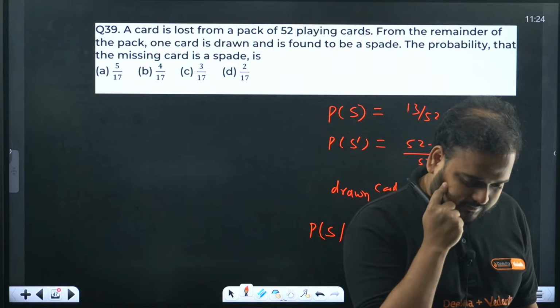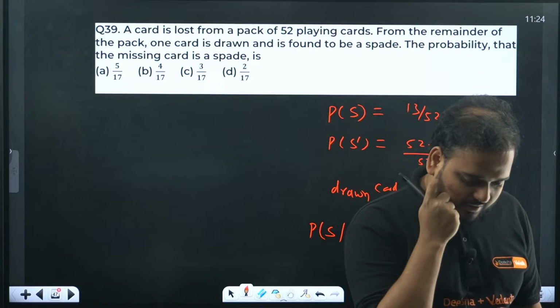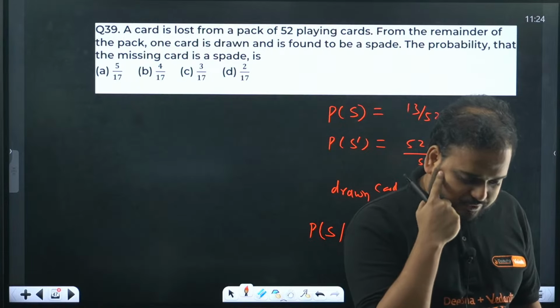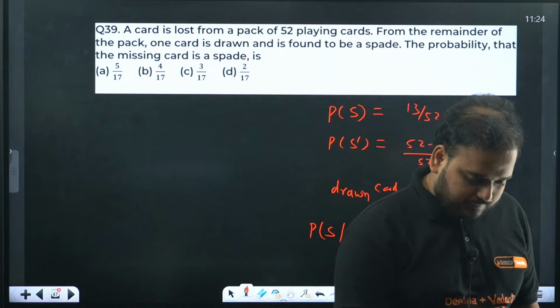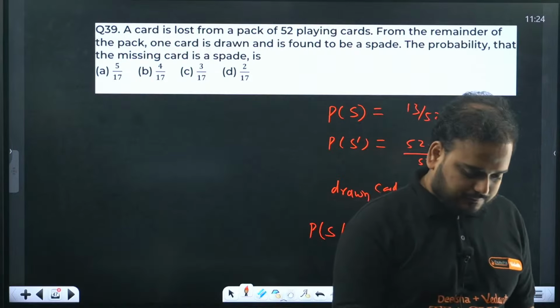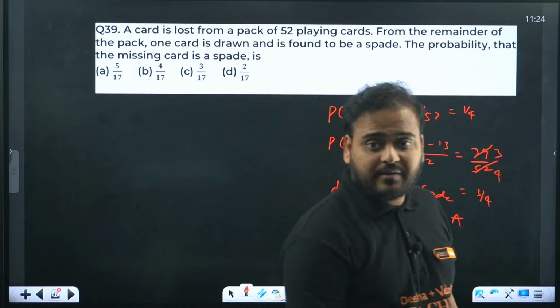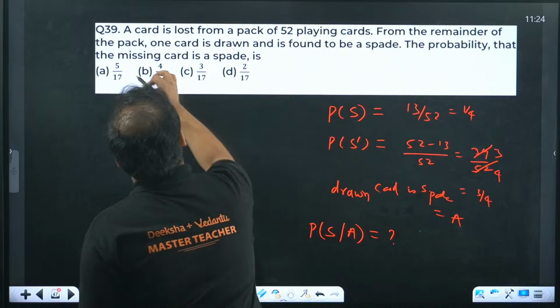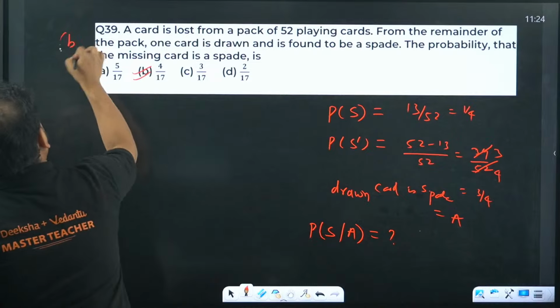We have to check. B is the answer you're giving. B is the right answer, guys. B is the right answer.